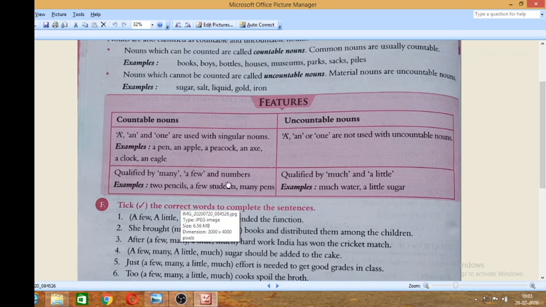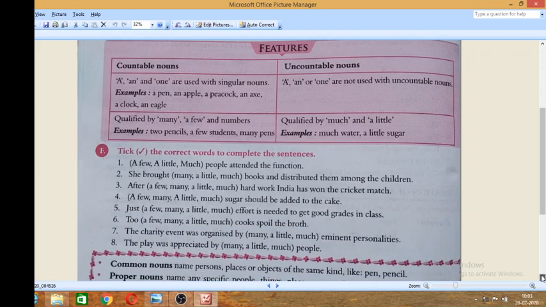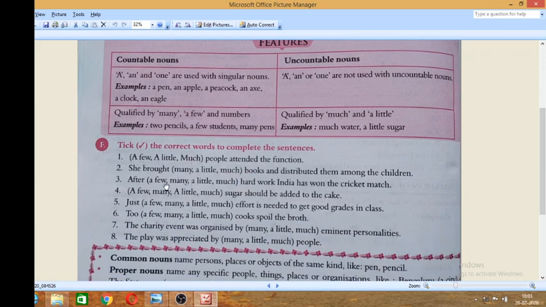Countable nouns can be qualified by many, a few, and numbers, like two pencils, a few students, many. But these are not qualified by much and little. Okay, so here you can see the exercises also. You can do it in your book. What is the answer? Just think about it and do it.